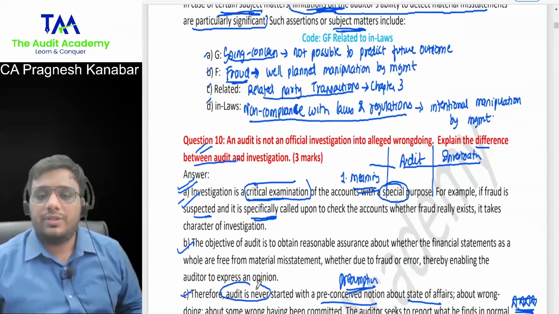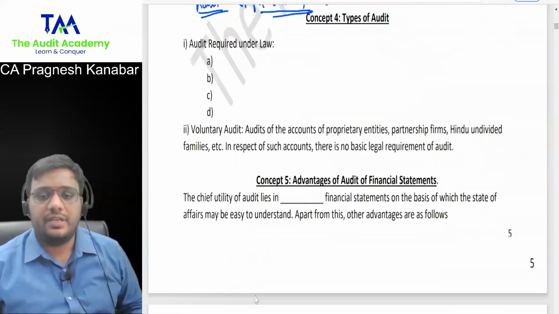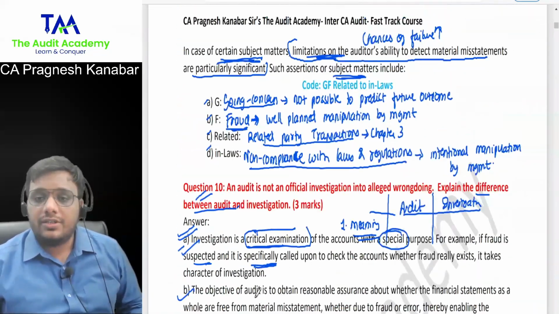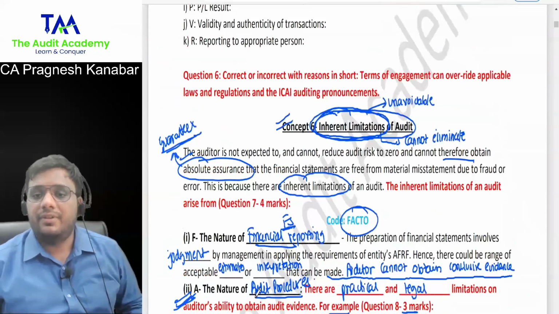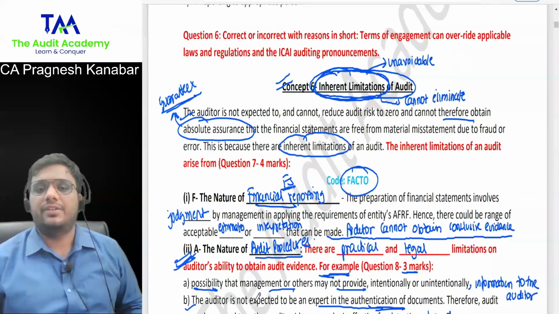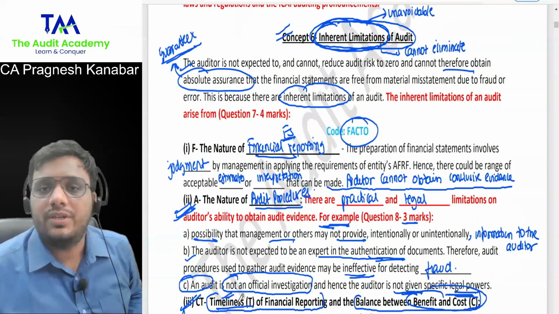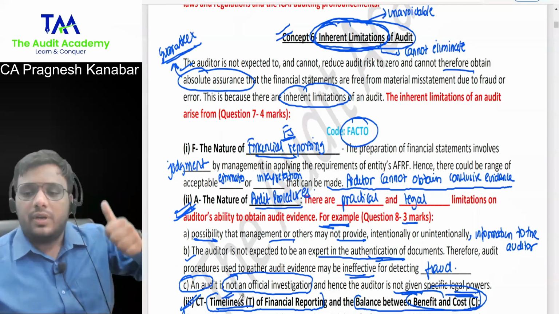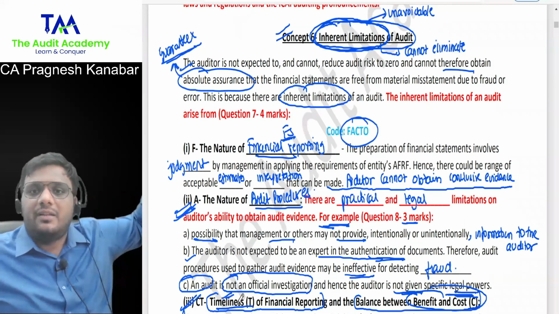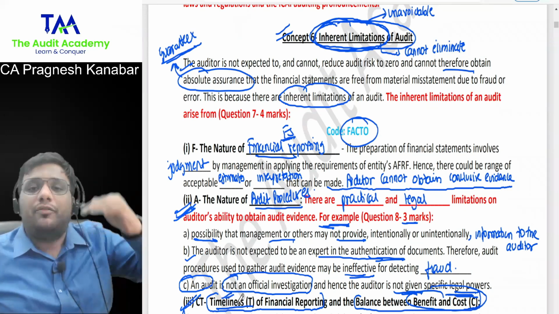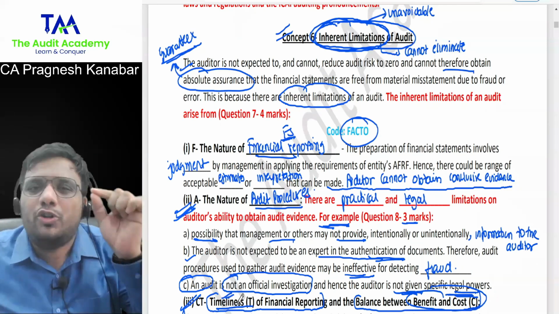So that is your question number 10, that audit is not an official investigation. Finally, I can say that I'm done with this concept of inherent limitations. What are the possible questions? Look at this. One question on the full concept of inherent limitations, where you have to explain the factors in short points.